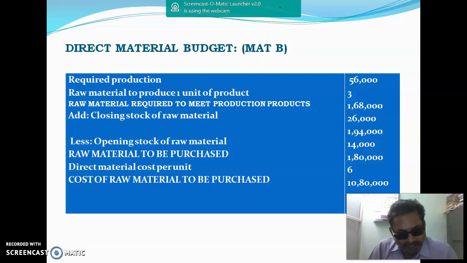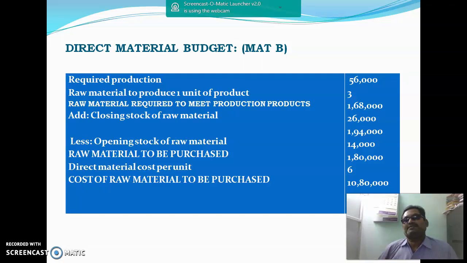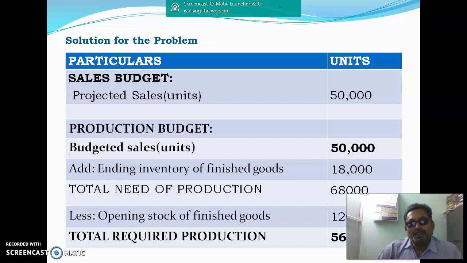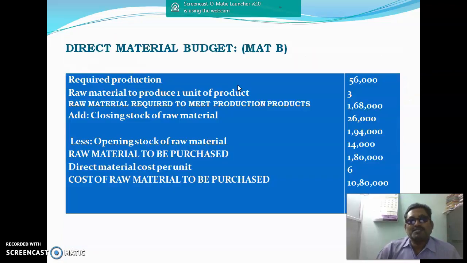The direct labor budget is based on the production budget, and other expenses are also based on the production budget. But the production budget is prepared based on the sales budget. So this is very easy to understand. First we prepare the sales budget, then the production budget, then based on the production budget we prepare the direct material A budget and the direct material B budget. With this, we come to the conclusion. Okay, thank you, gentlemen. Thank you.